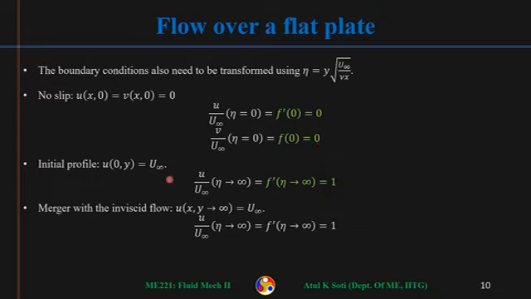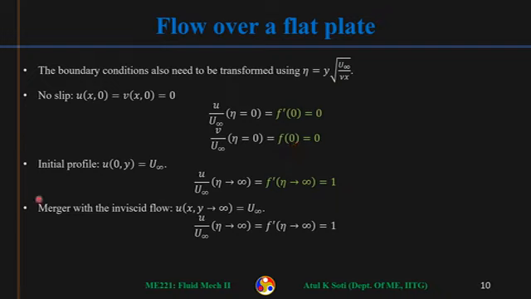Then we have the initial profile, that at x equal to 0, at any y, small u is u infinity. So when x is equal to 0, what will happen to eta? Eta will tend to infinity and u by u infinity will tend to 1. So u by u infinity at eta tends to infinity will be 1, and u by u infinity is simply f prime of eta. So f prime of eta when eta tends to infinity should be equal to 1. That is the other boundary condition.